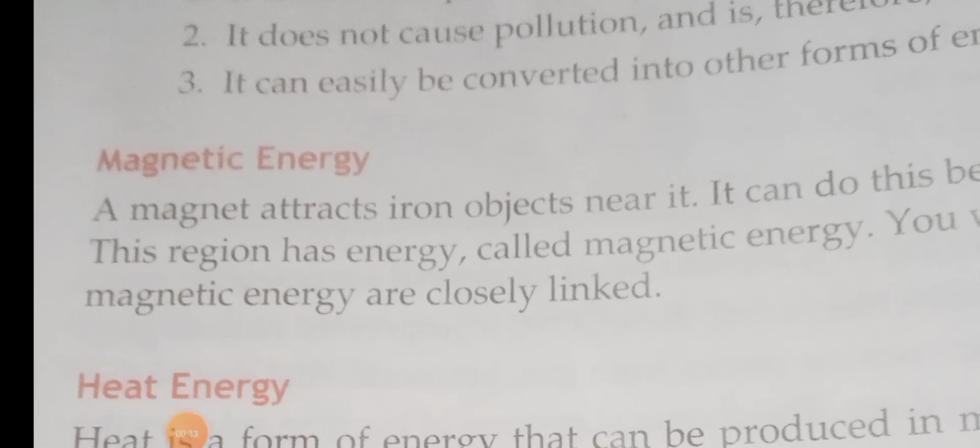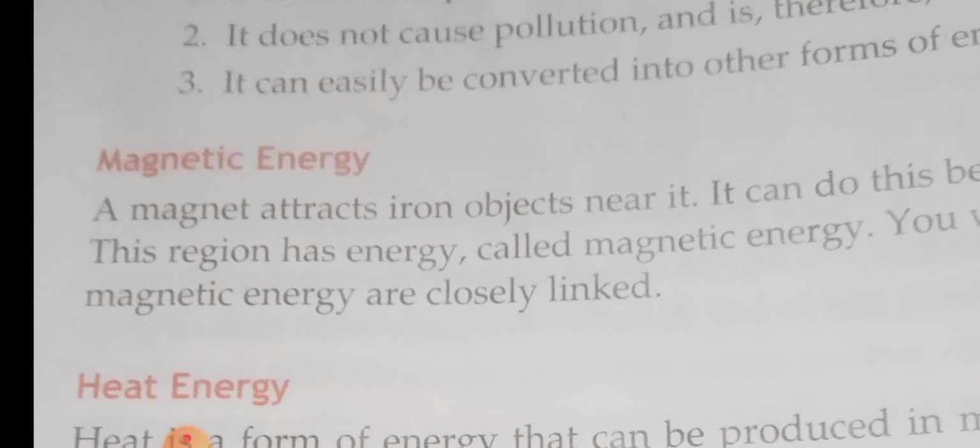Magnetic energy: the region around a magnet in which magnetic energy acts is called the magnetic field. You know that the magnet attracts the iron objects near it, isn't it? So that energy is called magnetic energy, and the region around the magnet where the magnetic energy acts is called the magnetic field.